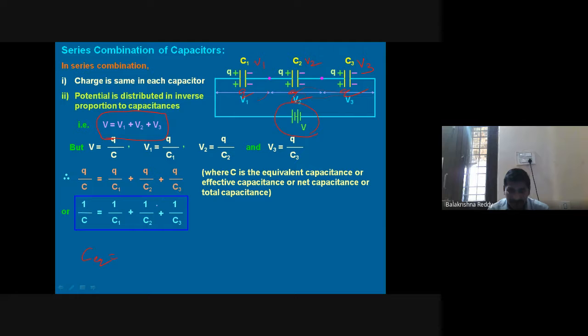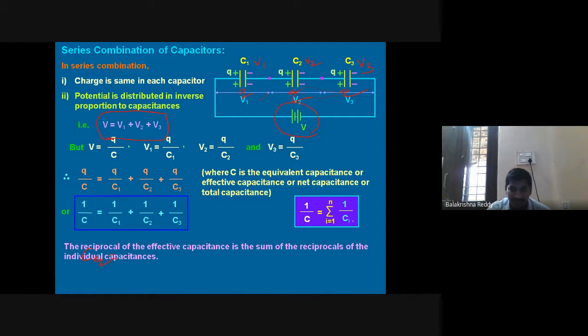For example, if n number of capacitors are used, we can write it in terms of summation: 1 by C equal to the sum from i equal to 1 to n of 1 by Ci. This is how it can be written in terms of summation. Now, you can see the reciprocal of the effective capacitance in series combination.